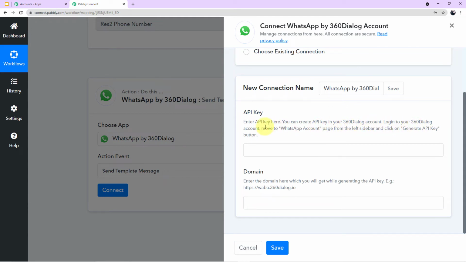Log into your 360 dialog account, move to WhatsApp account page from the left sidebar and click on generate API key button. Okay. And in the domain it is written, enter the domain here which you will get while generating the API key, example waba.360dialog.io. Okay.